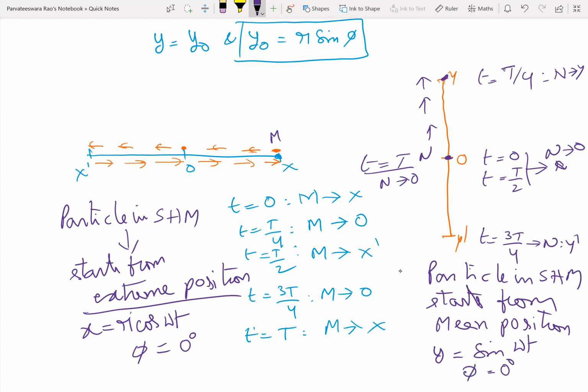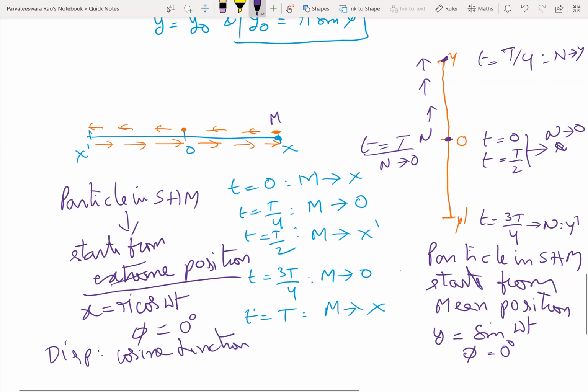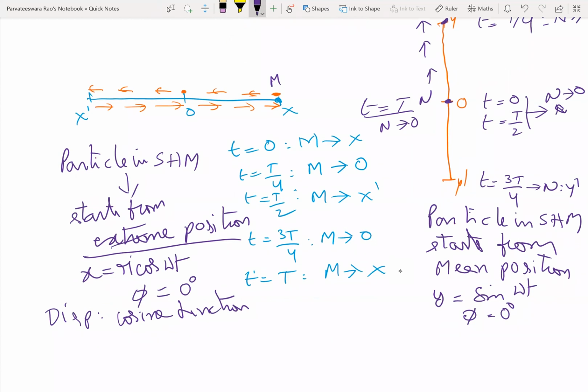So whenever the particle starts from extreme position, displacement will be a cosine function. And whenever the particle starts from mean position, displacement will be a sine function.